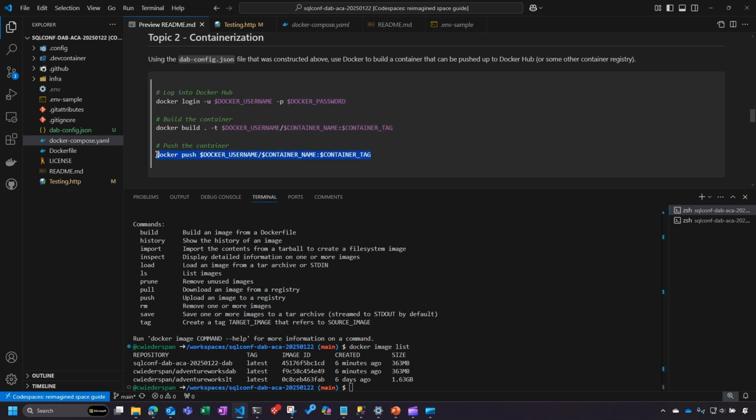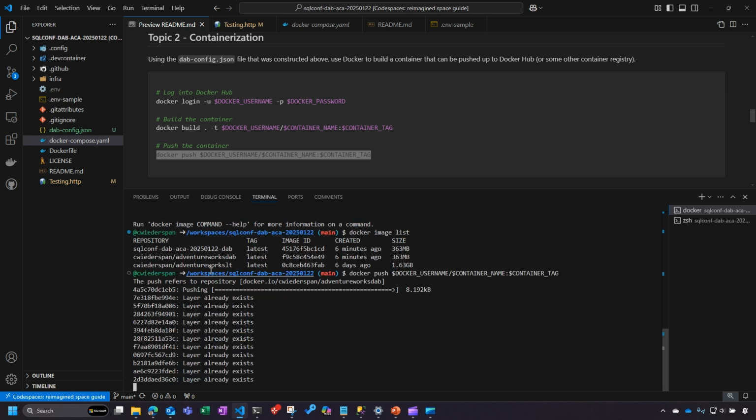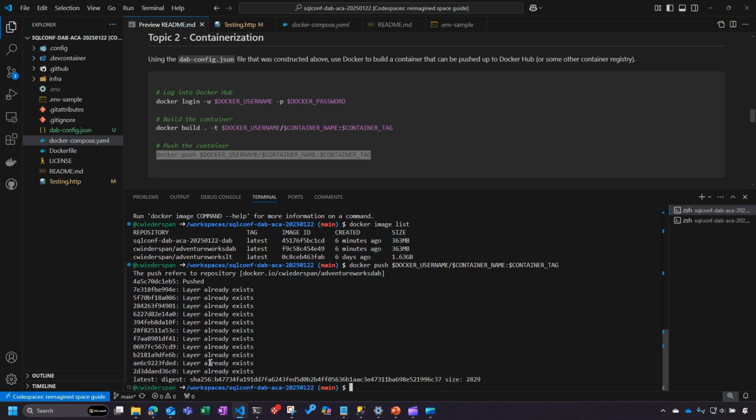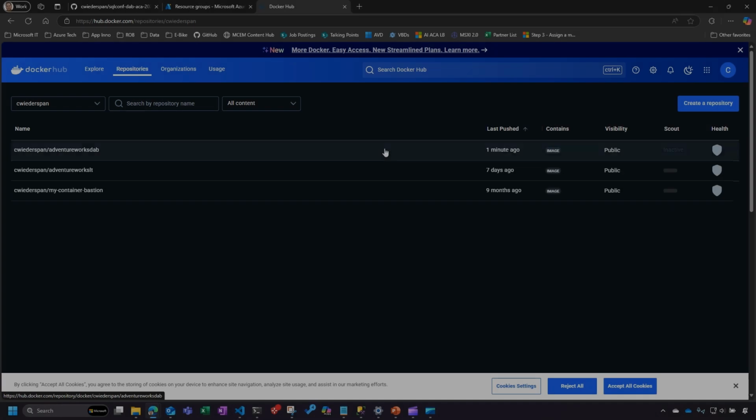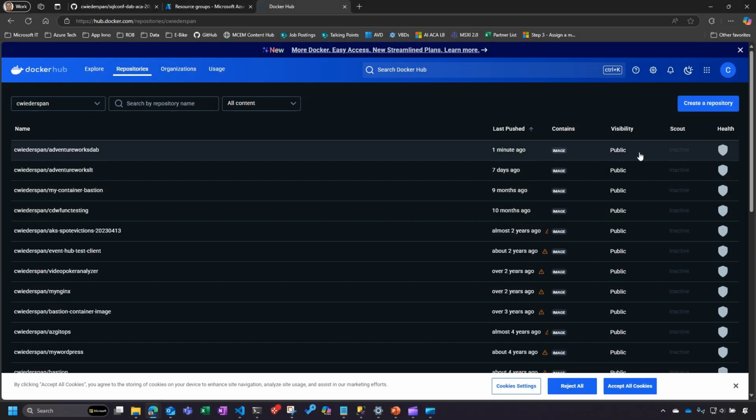Final step here is I want to get this Docker image up to my Docker Hub account. So I'm pushing it up there. Pretty much, again, it already exists just because I've done this before. Show you my repositories.